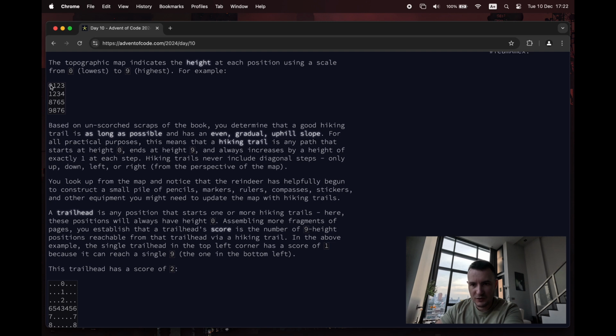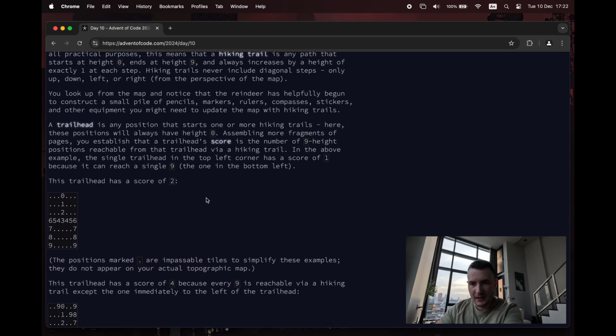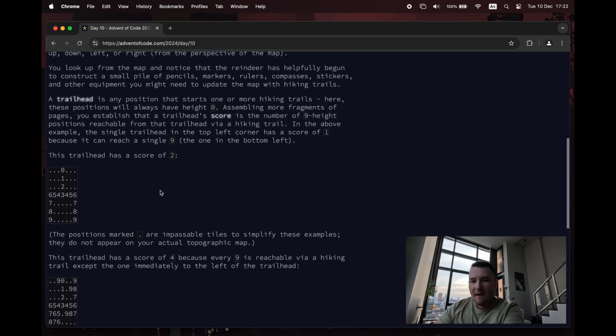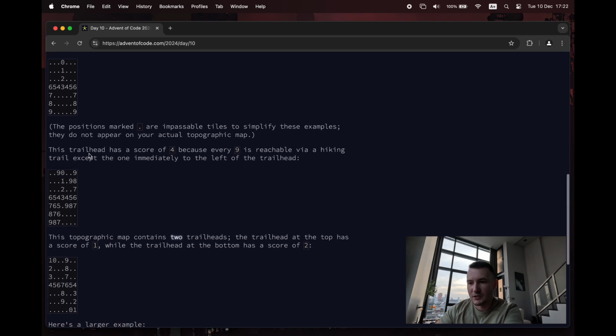There's 2 paths, so you can go this way, you can go that way. 0, 1, 2, 3, 4, 5, 6, 7, 8. There's lots of ways, but it has a score of 1 because it can only reach 1 at 9, that final 9. This trail had a score of 2. I see. So it can go that way or it can go that way. There's only one way to go in either direction, but they're both different 9s. So it's 2. The positions marked dot are impassable tiles to simplify these examples.